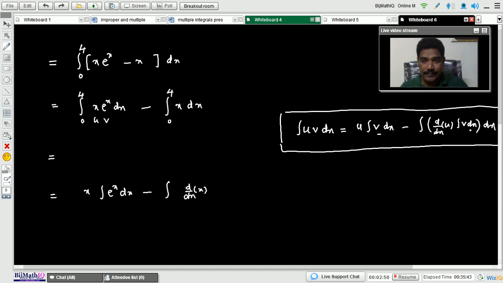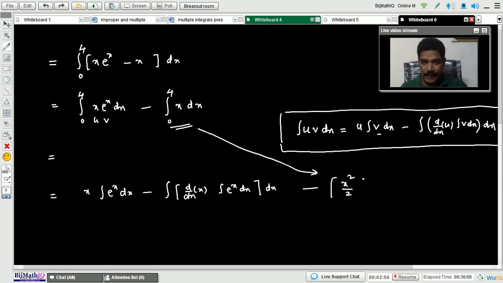And integration of v means integration of e to the power of x into dx. Then minus this function: for the integration of x here, x squared by 2, with the limits of x being 0 to 4.